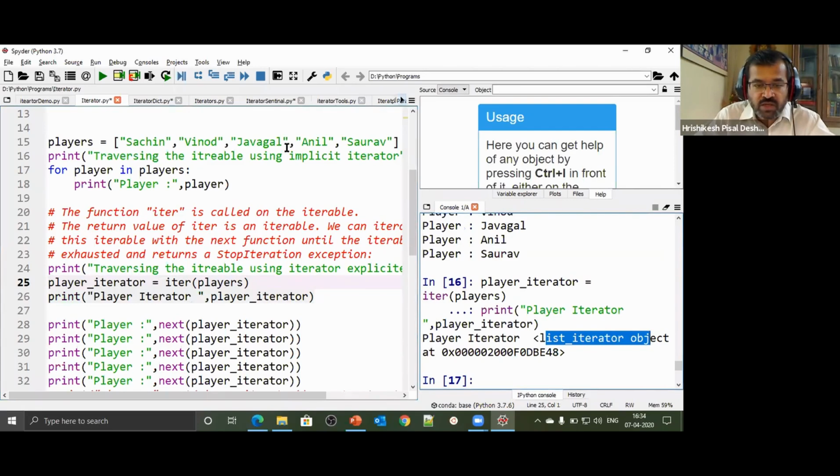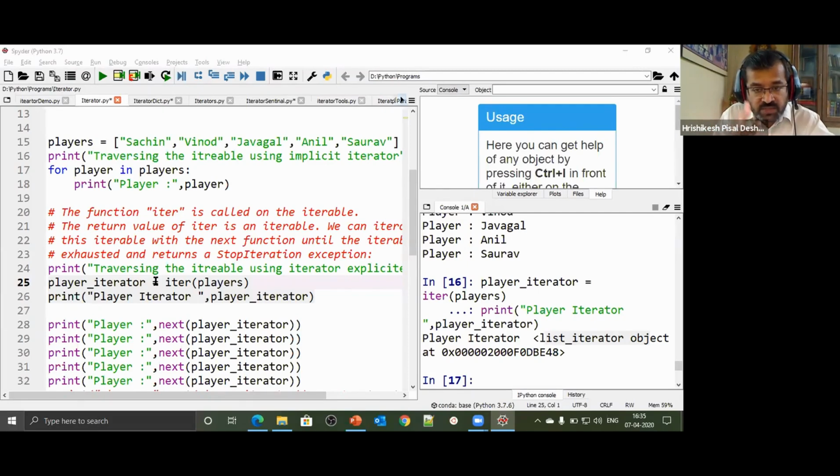Now why a list iterator object? Because if you have to cycle through a list, we have to have a list iterator. If I cycle through a dictionary, there has to be an object which knows how elements are stored in a dictionary. Keep in mind, how data is physically organized in a list is very different from how data is organized in a set, or in some other container, let's say a string. So the mechanism for iterating through these containers is different.